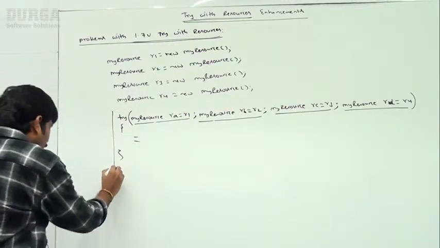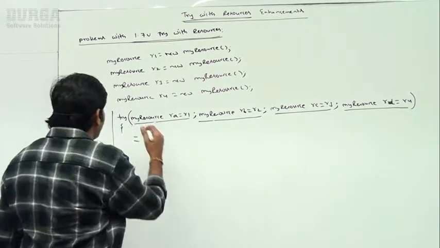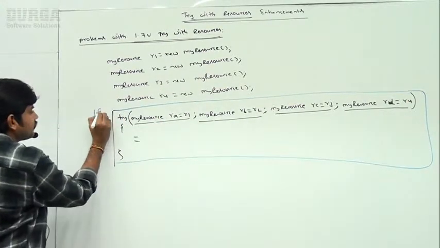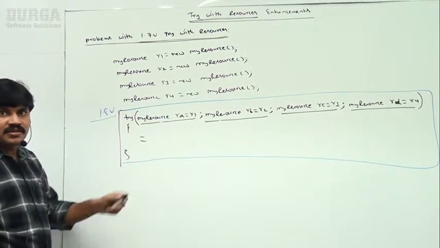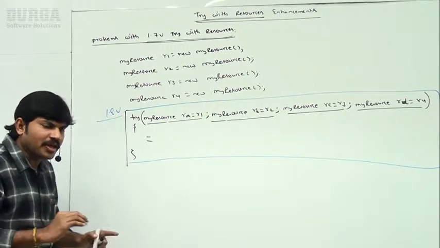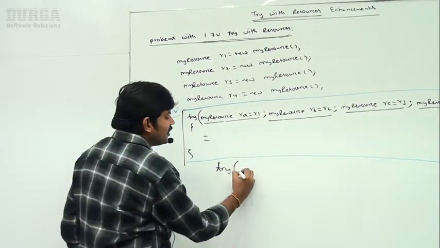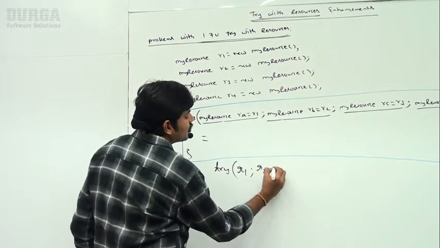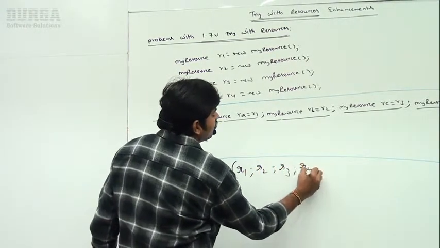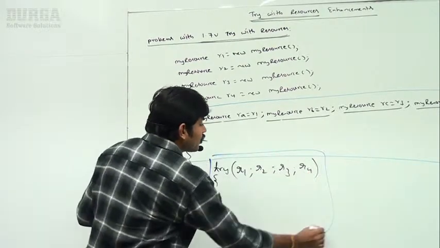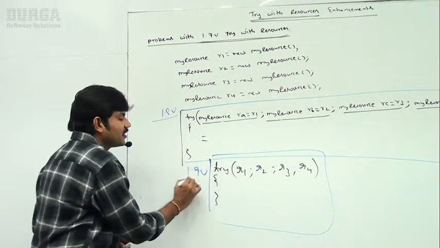This is the code I have to use until version 1.8. Until 1.8, this is the style. But the same requirement from version 1.9 onward, see, sir, is very simple: R1, R2, R3, R4, that's all. This is the code I have to use from version 1.9.